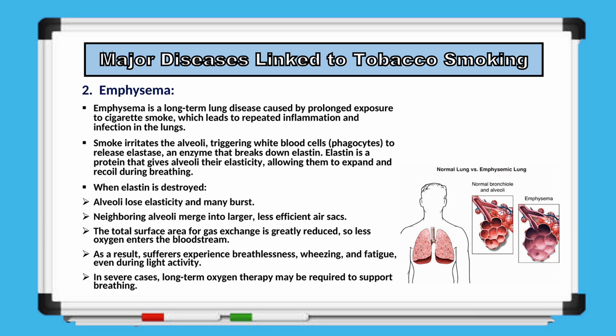The image compares a normal lung with an emphysemic lung. In a healthy lung, the bronchioles and alveoli are intact, with alveoli arranged like clusters of grapes and elastic walls that aid efficient breathing. In an emphysemic lung, the inner walls of the alveoli weaken and break down, causing the air spaces to enlarge permanently. These larger air spaces are less efficient at gas exchange. This damage reduces the surface area for oxygen absorption and traps stale air inside the lungs, making breathing difficult and leading to persistent breathlessness. Emphysema is commonly caused by long-term exposure to tobacco smoke and air pollution, which trigger the release of destructive chemicals that break down the walls of the alveoli.